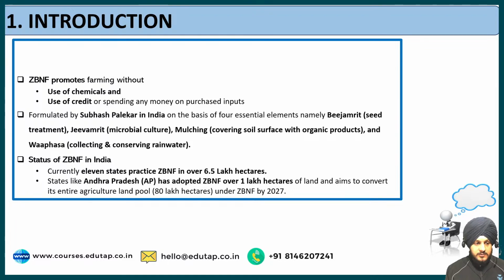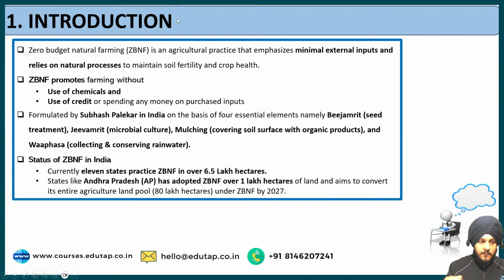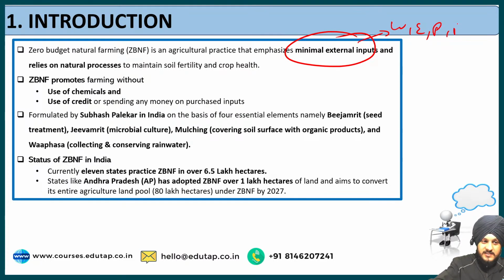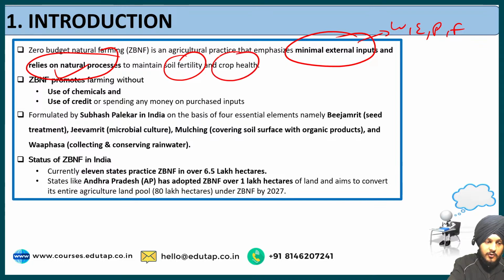So now let us move on to the introduction part. So let us start with the definition that zero budget natural farming is an agriculture practice that emphasizes minimal external input. I have told you the external input such as the water, energy, and the pesticides, fertilizers, and relies on the natural processes to maintain the soil fertility and crop health.